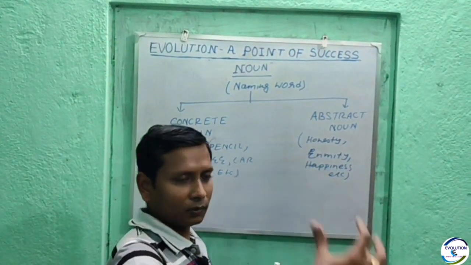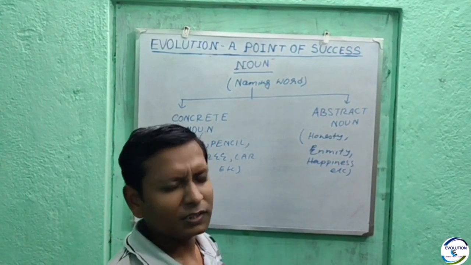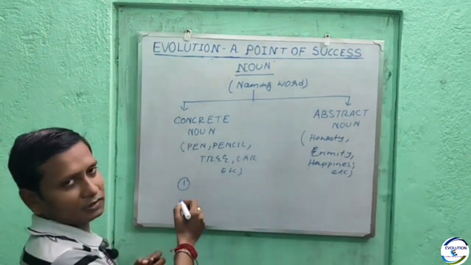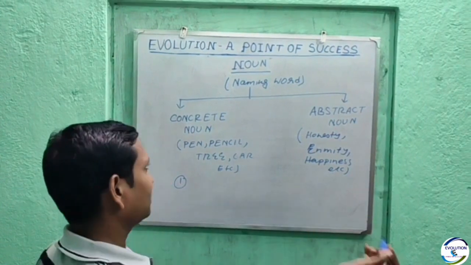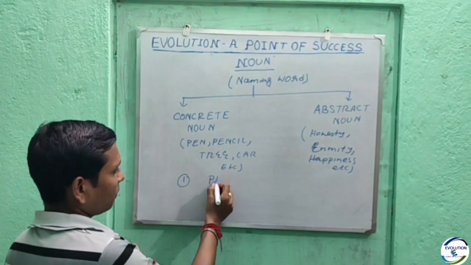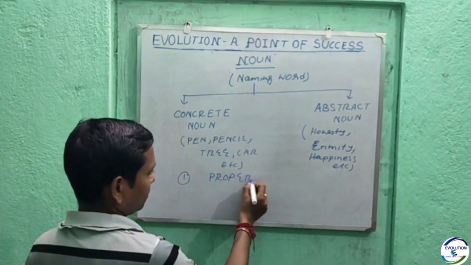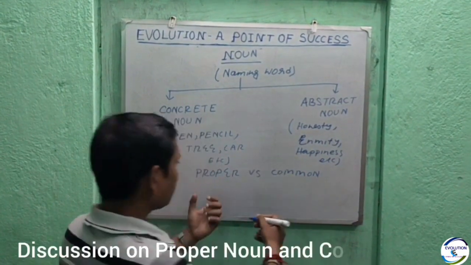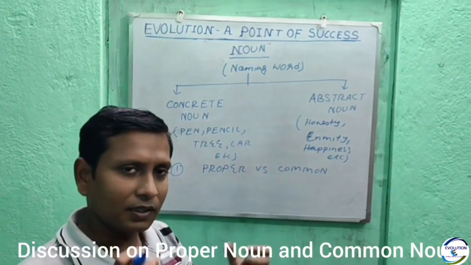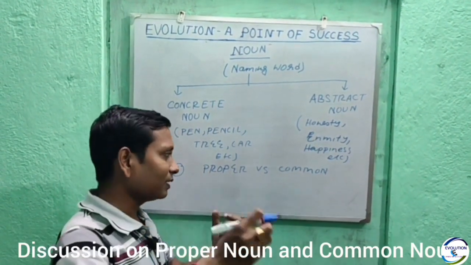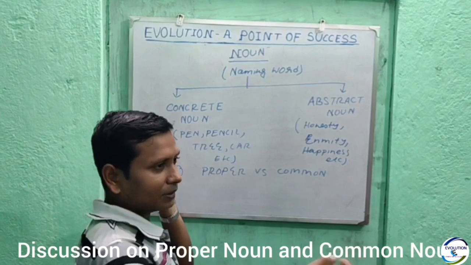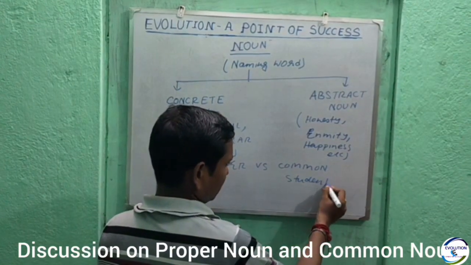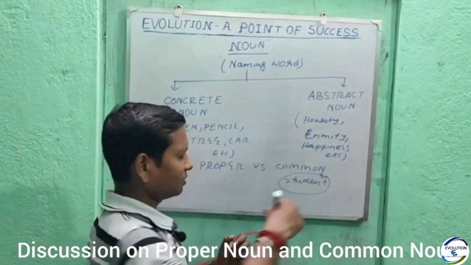So I am going to analyze more about these kinds of nouns. So first of all, further analysis. I am going to analyze further about nouns. First, proper versus common noun. Proper noun means any specific name, but common noun means, for example, I am going to share with you an example that will help you to understand. So, student. Student is a common noun.